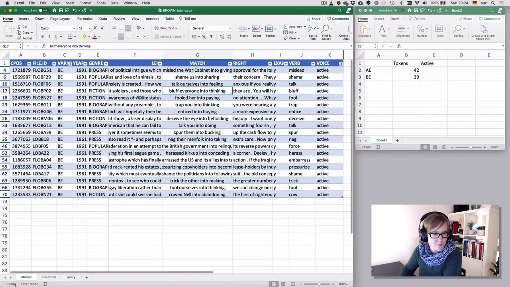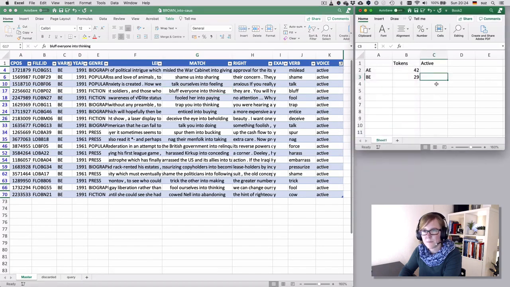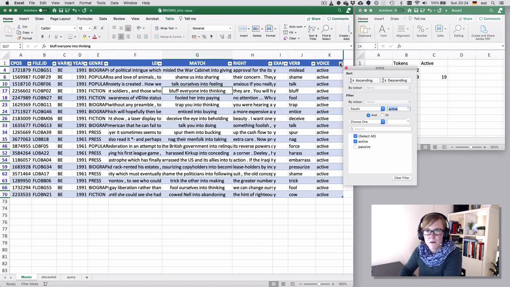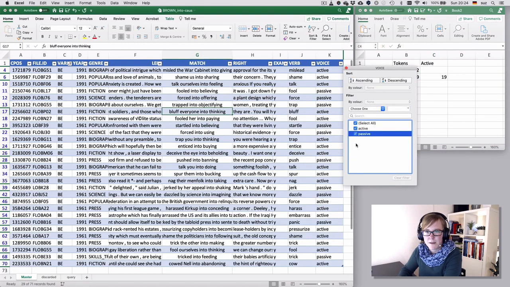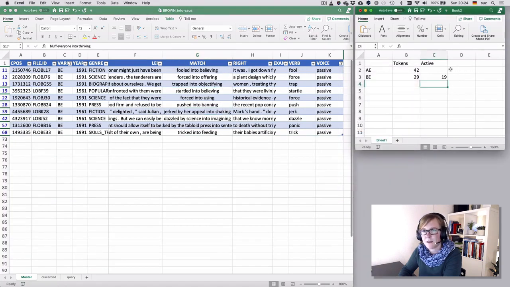Okay, so here's the first problem. The information on how that was filtered is gone, so I have to go back here, select that, and select it again, and then the numbers pop up again. That's 19. And then I go for the passive, select that, unselect the active. So we have 10 passives in British English.